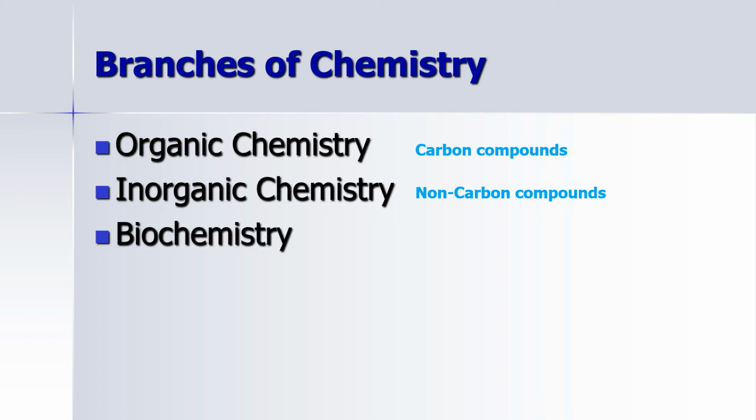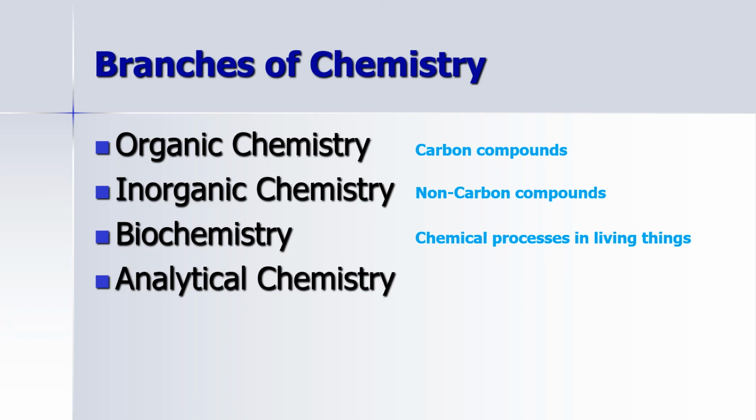And then we've got biochemistry, which is the study of chemical reactions, chemical processes, all that good stuff in living things. And then we have analytical chemistry, which is the study to basically separate, identify, quantify, and do all that good stuff with the material. So, for example, some of the things that analytical chemists do are drug testing or determining how much caffeine you have in your cup of coffee, stuff like that.